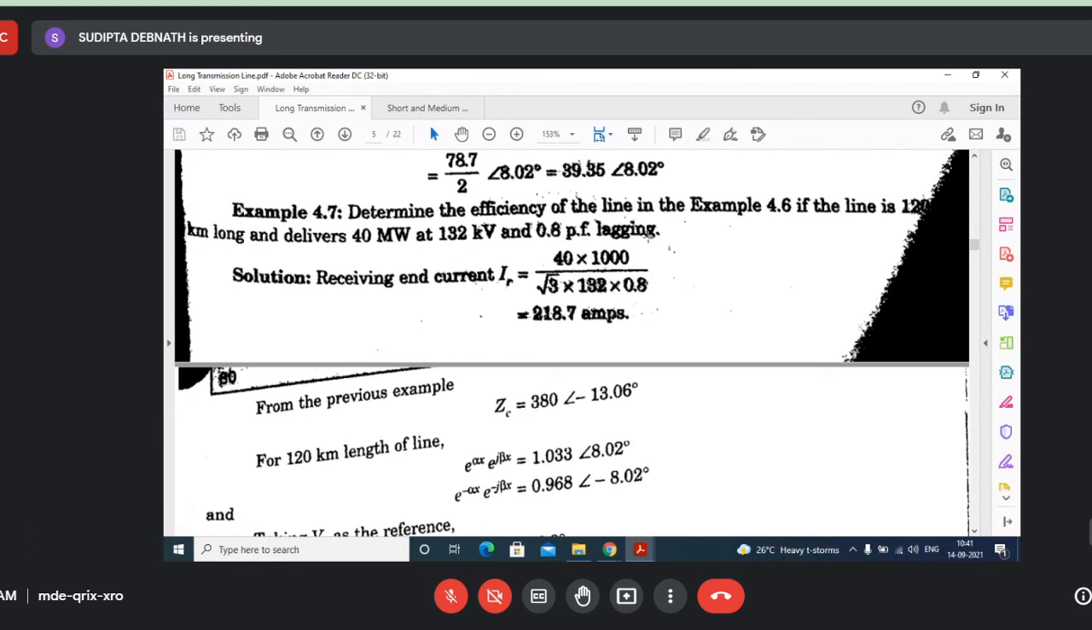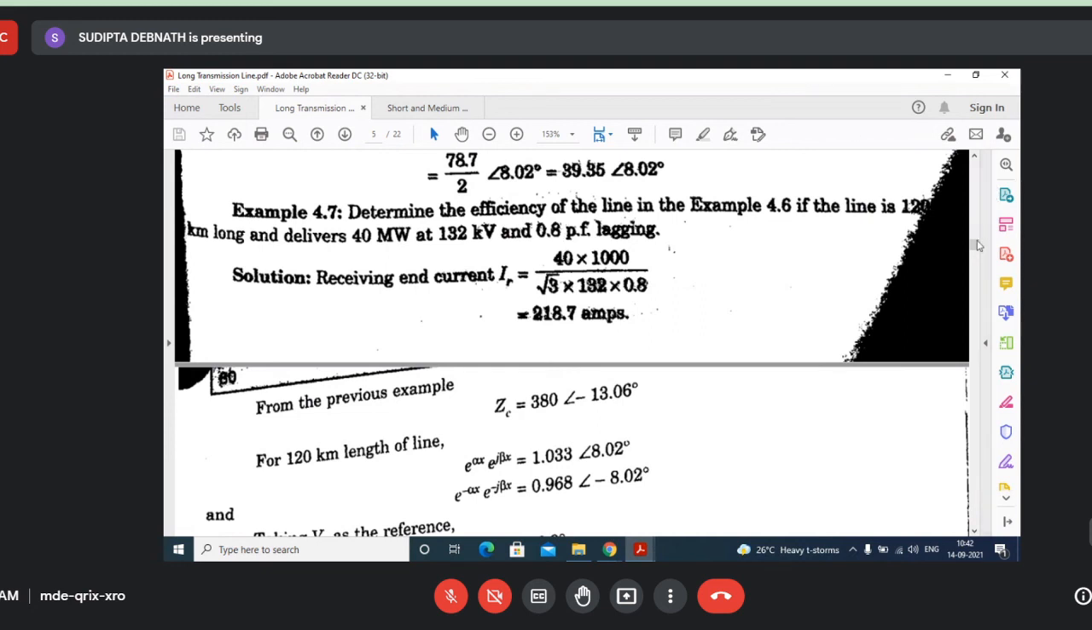VR you know, IR you know, because VR is 132 into 10 cube by root 3, angle 0. What will be IR? IR will be this one, angle minus 36 degree. Okay, and cos theta, the angle, means 0.8. So all the output you know. Now you need to know the input. What is the input? Vs, Is, cos theta s. So simply if you know Vs and Is, then you can find cos theta s, because the angle between Vs and Is gives cos theta.